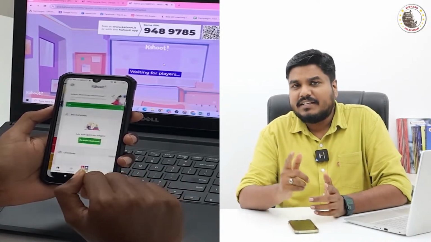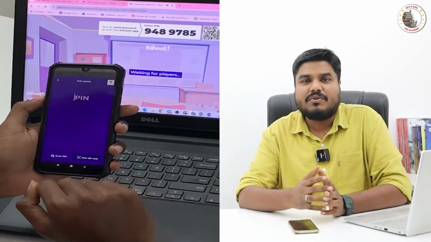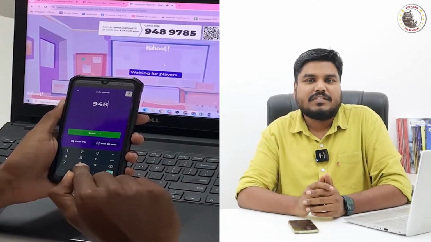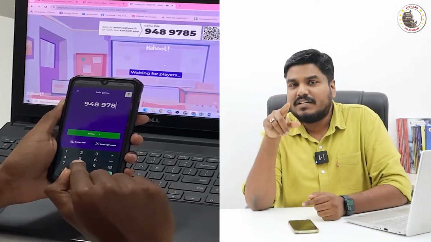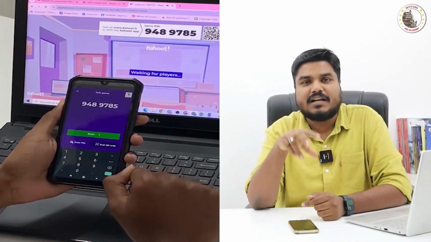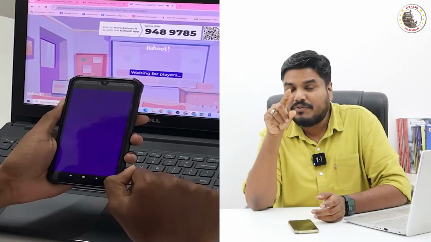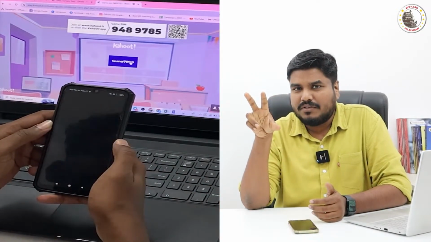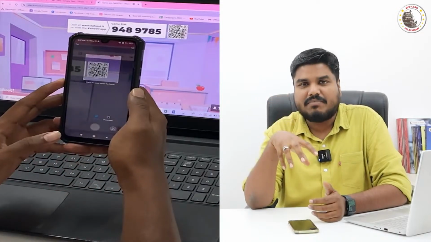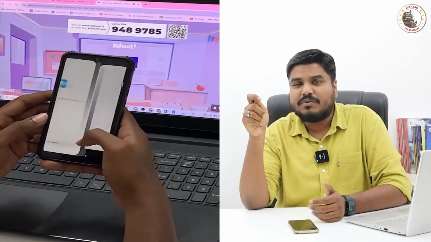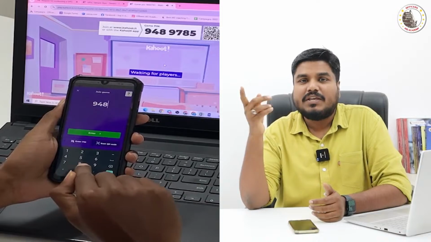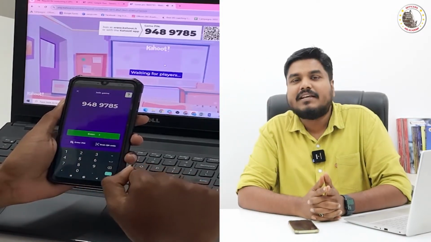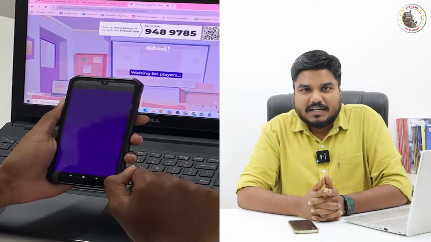Every Saturday at 6 p.m. in the live video, I will be giving you a 7-digit PIN. You have to enter that 7-digit PIN in the Kahoot application you installed. Or we will give you a QR code. If you are not interested in installing the application, you can scan the QR code in the web browser. You can open the web page, enter this 7-digit PIN number, and participate in this quiz program.